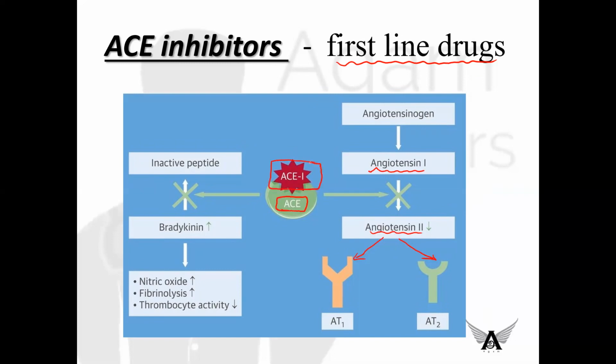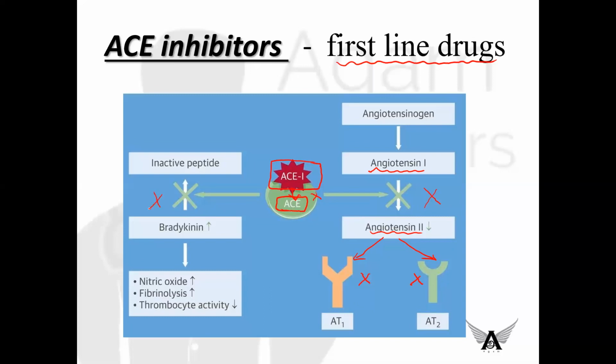They inhibit the angiotensin converting enzyme here. So angiotensin 1 is not converted to angiotensin 2, so its action on angiotensin receptor 1 and angiotensin receptor 2 is blocked. At the same time, in a normal person, bradykinin gets degraded into inactive peptides, so there is no deposition of bradykinin. But when a person takes angiotensin converting enzyme inhibitors, the bradykinin produced is not converted into inactive peptides.